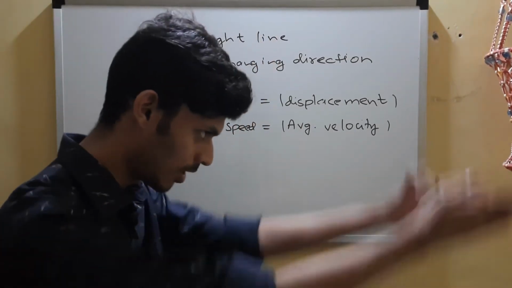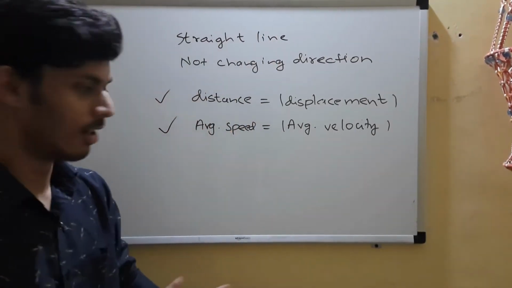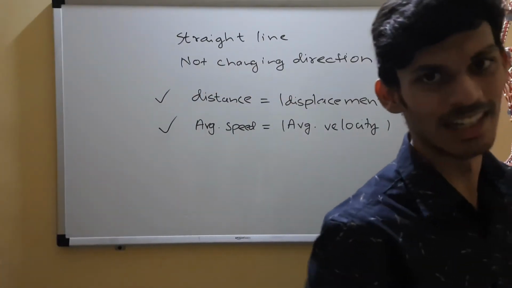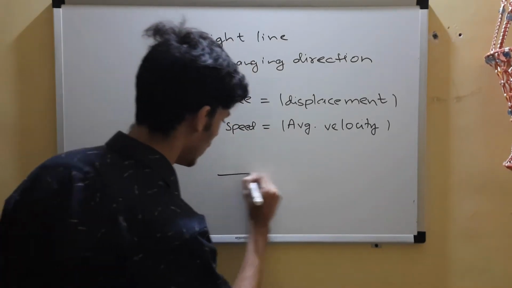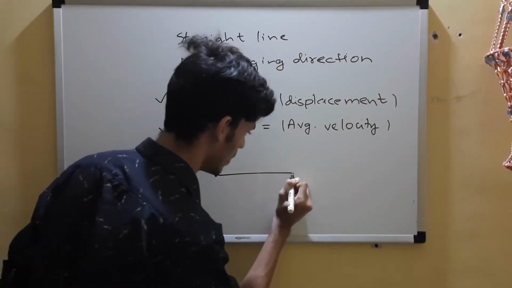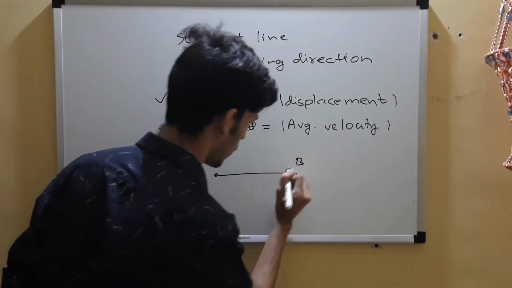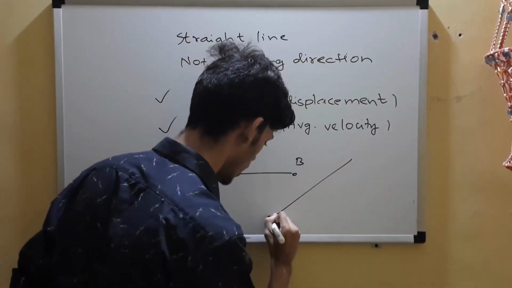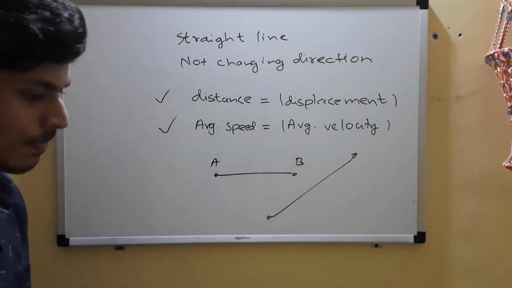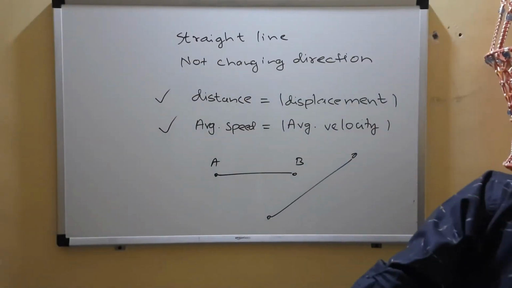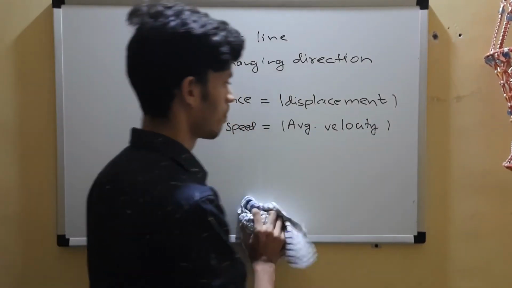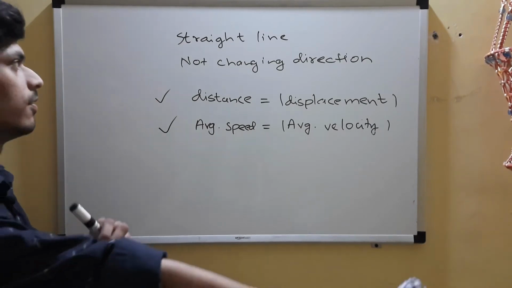So you have to go in a straight line without changing direction, and distance ultimately becomes the displacement. So distance is this, displacement is also this. This is A, this is B. In whichever line you go from A to B, this is distance, this is displacement. Okay, I hope I am clear with that.